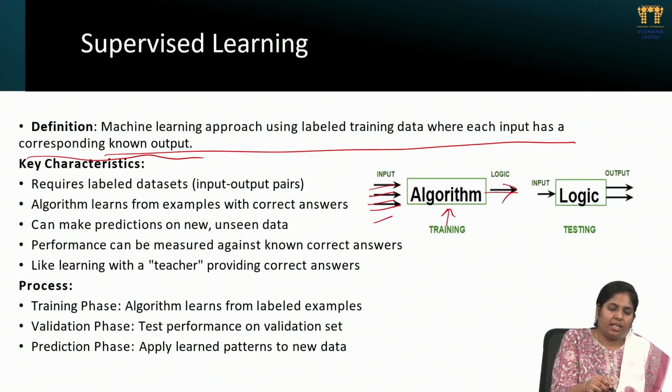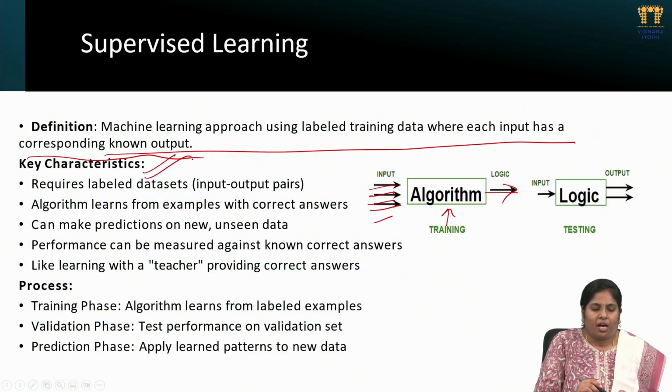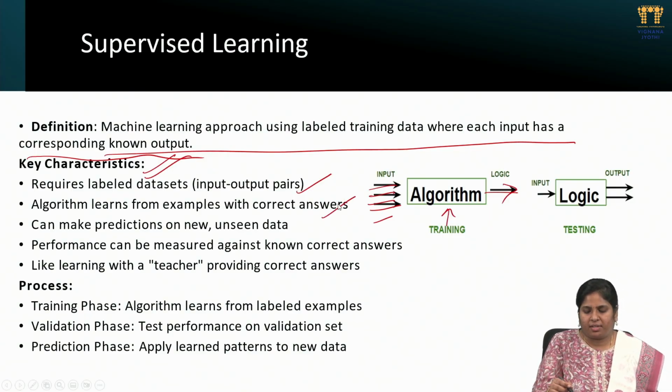Okay, next is the key characteristics of supervised learning. It always requires labeled data, whether on the input or output side. Next, the algorithm learns from examples and the correct answers. Since we already give labels, it will learn from those labels and the trained data, and using those labels it will correct the data set and arrange it the correct way.